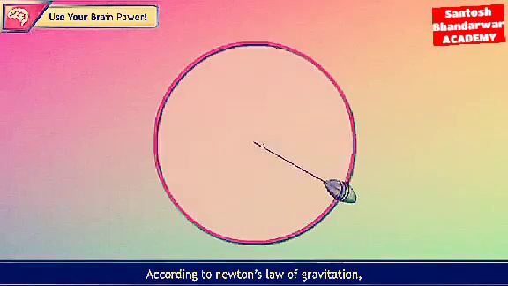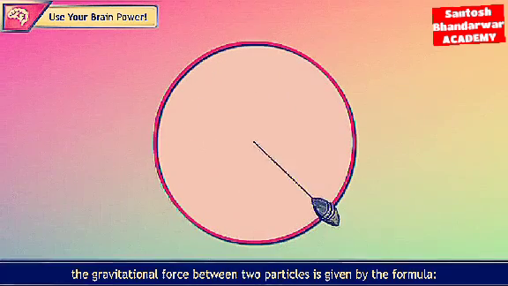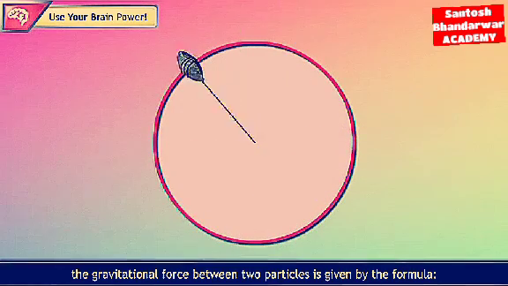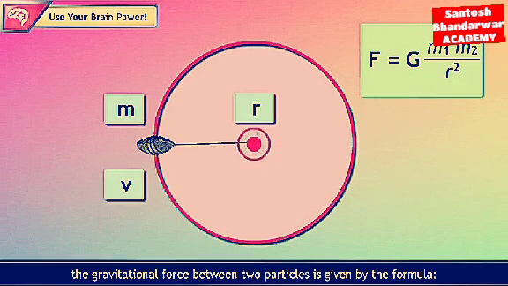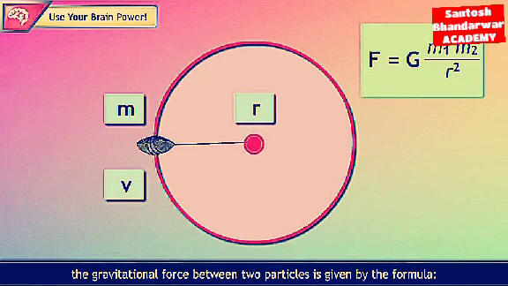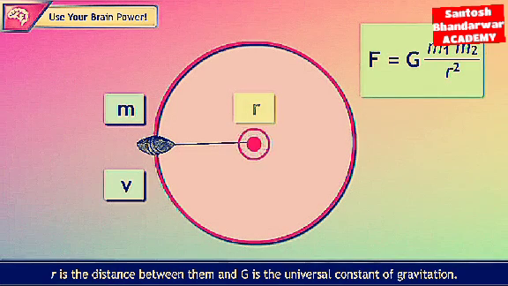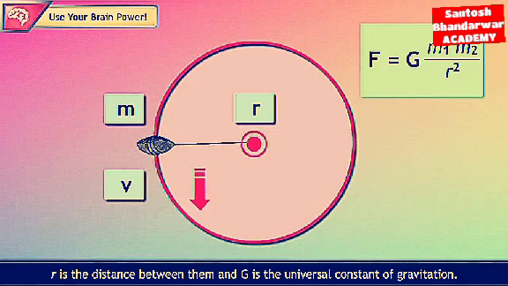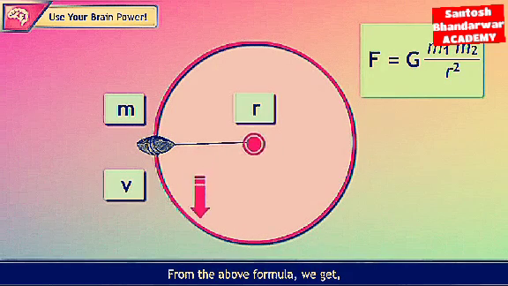Answer. According to Newton's law of gravitation, the gravitational force between two particles is given by the formula F = G m1 m2 / r², where m1 and m2 are the masses of the two particles, r is the distance between them, and G is the universal constant of gravitation.